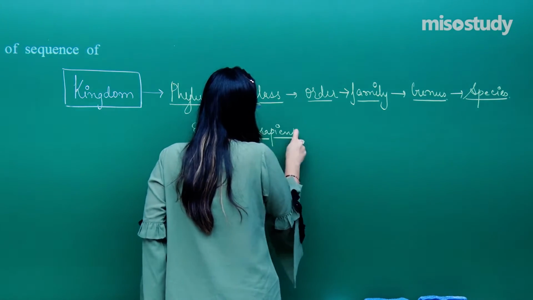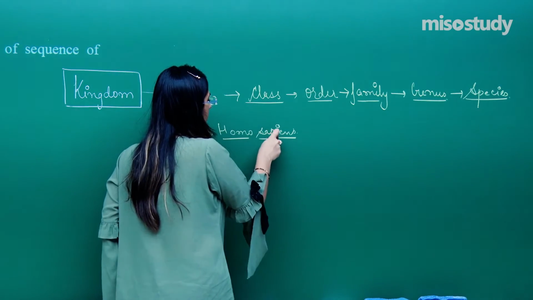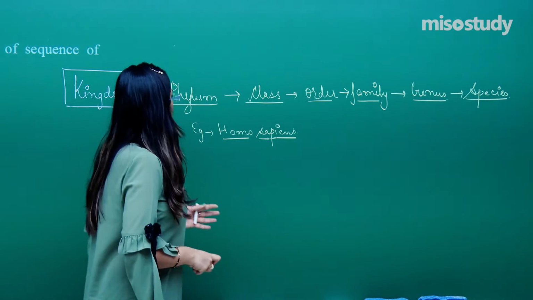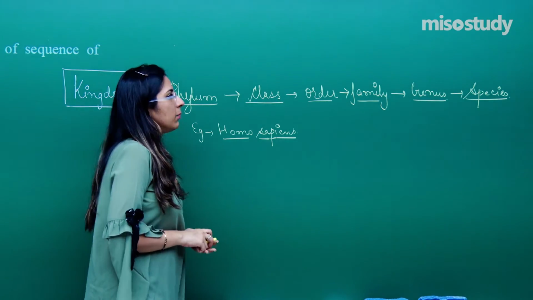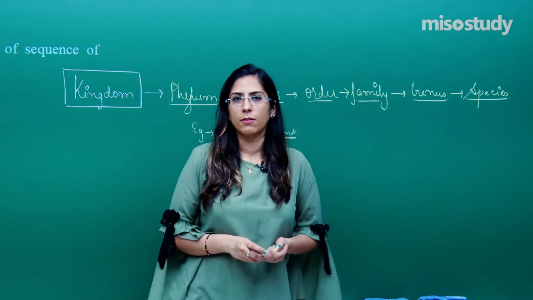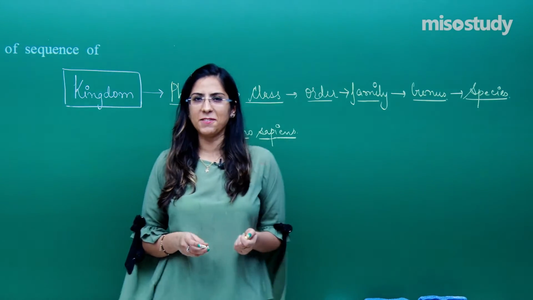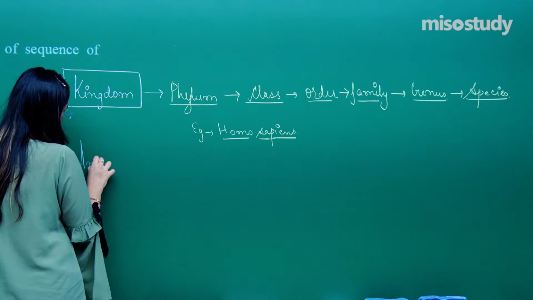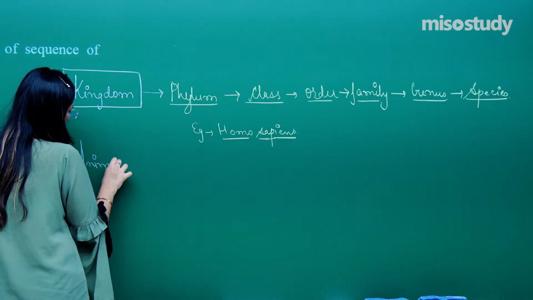Homo sapiens. Now, I am writing one scientific name, so that scientific name should be underlined, right? Let's talk about the kingdom of this Homo sapiens. We belong to Plantae or Animalia? Definitely we belong to Animalia. So, the kingdom is called Animalia in our case.